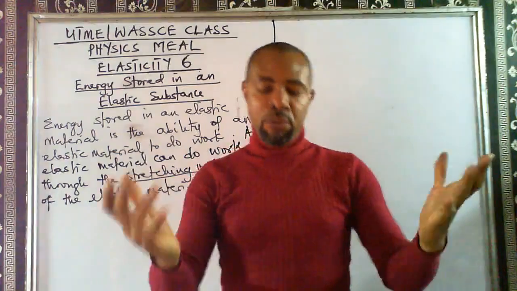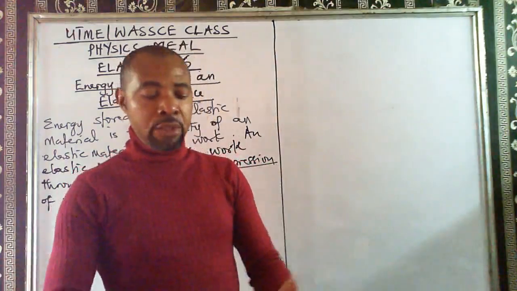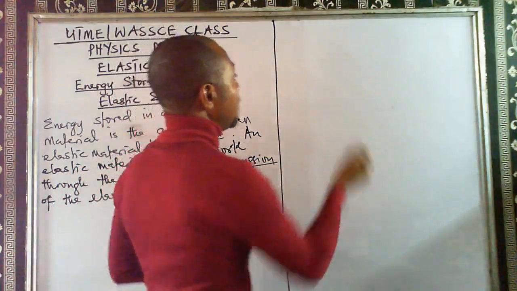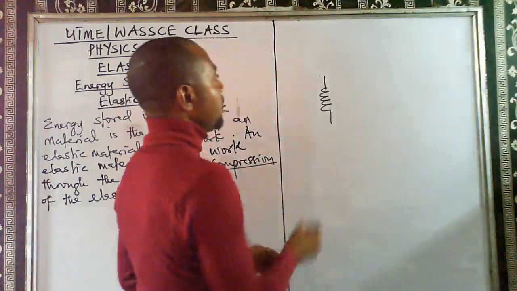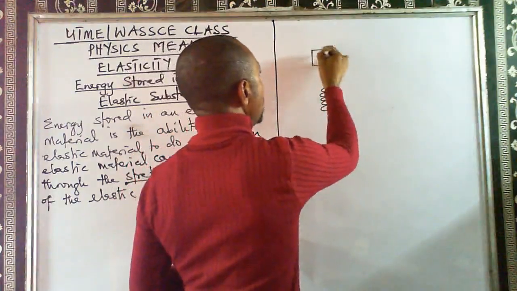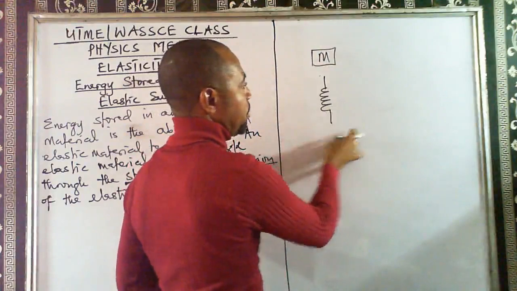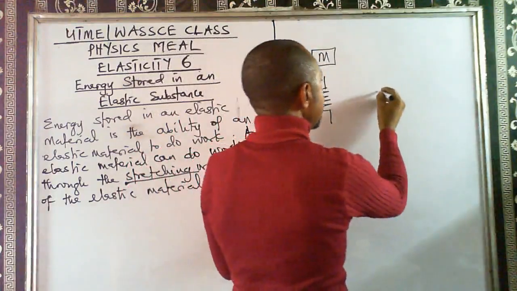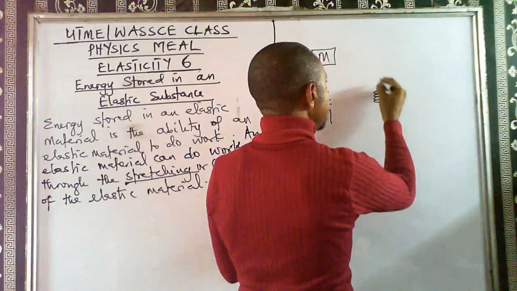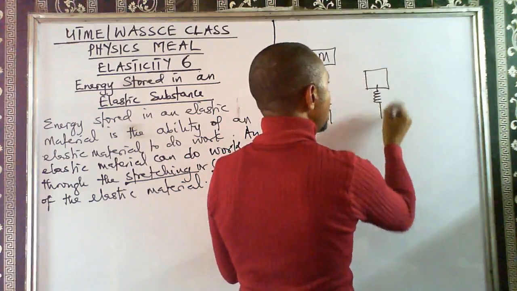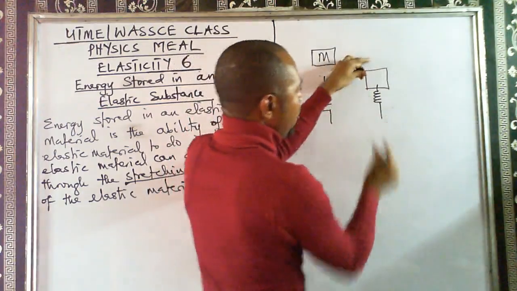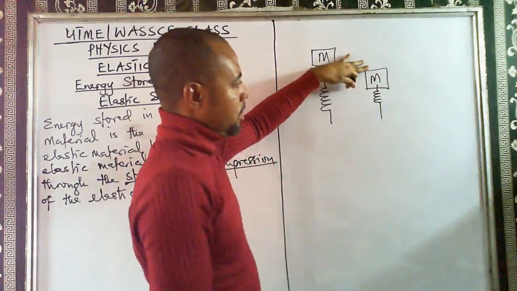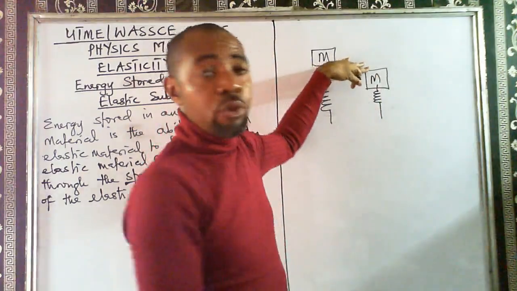Now, for compression, if I have a spring and I drop a load of mass on this spring, it will compress it. The load will reduce the size of the spring. If I'm holding my hand here, the compression will continue to exist.